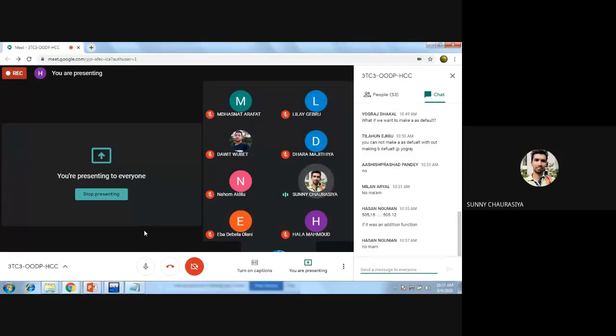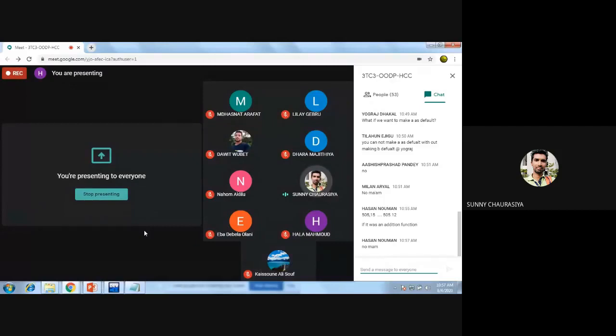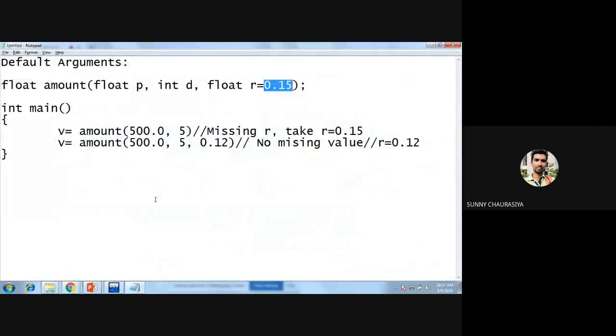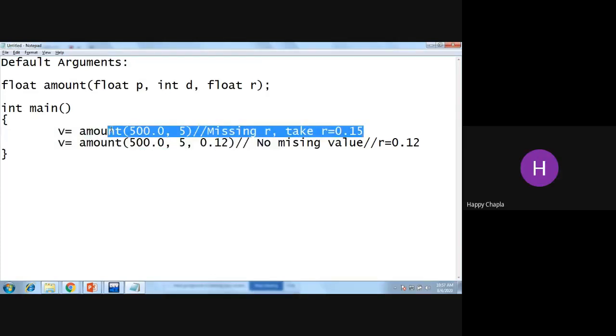Ma'am, while passing a parameter, if I do not assign an r value, like if I keep only float r, and I call the first function, that is missing r, so what will be the output in that case? Here I'm not giving the default argument. So what will be the output? Yes, just get the output.